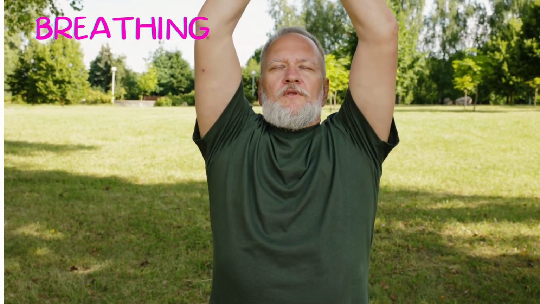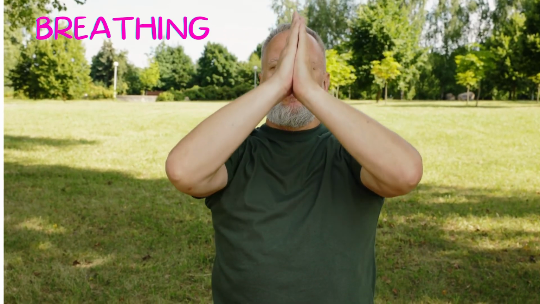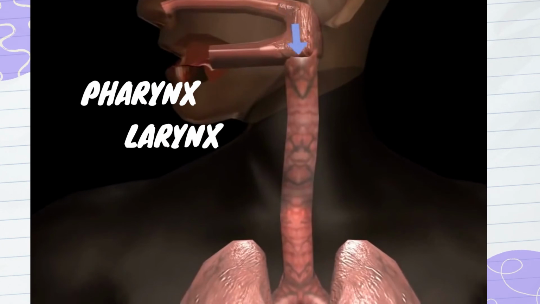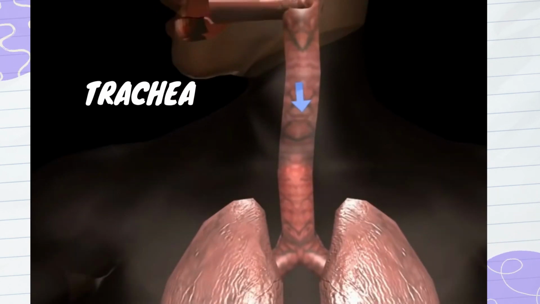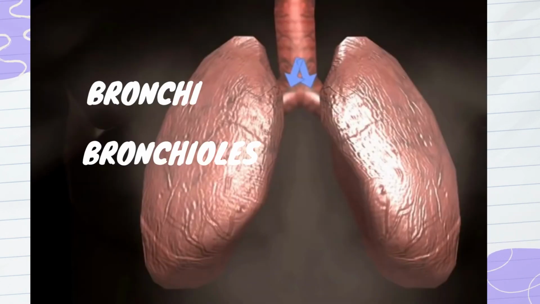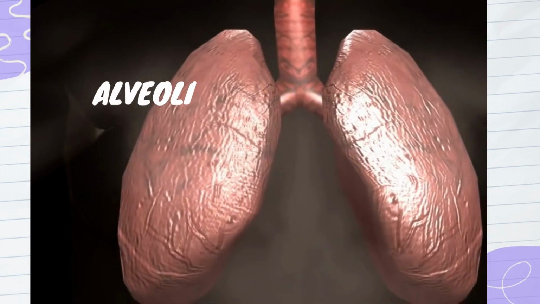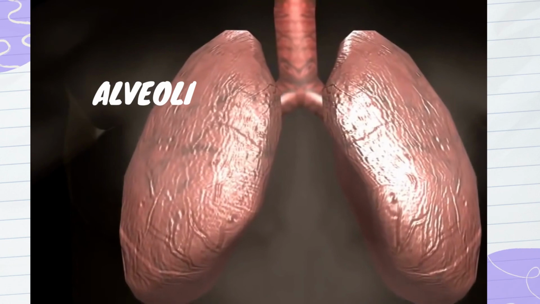Breathing is very important in life. Each organ of the respiratory system works together to circulate oxygen throughout the body. The circulation of oxygen starts from the nostril, going through the pharynx and larynx, down to the trachea, bronchi and bronchioles, and lastly the air you breathe goes to the tiny walled sacs called alveoli, where the exchange of oxygen and carbon dioxide takes place.